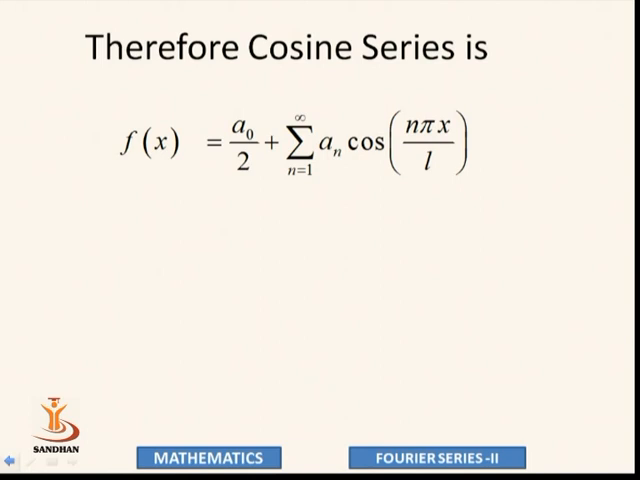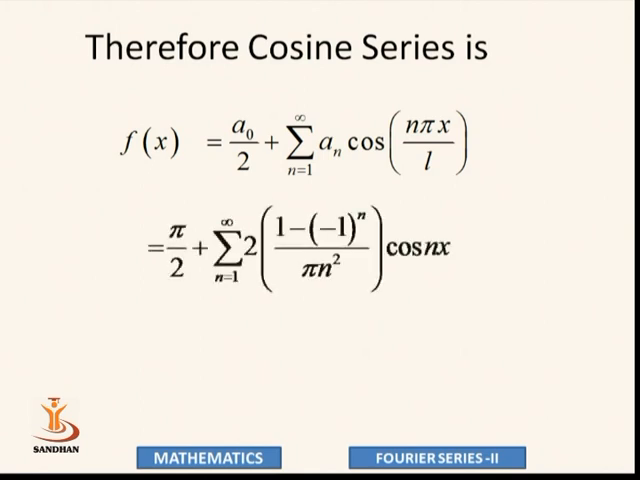plus sigma n equal to 1 to infinity a_n cos(n pi x by L). So value of a0 is pi. So pi by 2 plus sigma 2 times (1 minus (-1) raised to n) upon pi n square cos n pi, cos nx.